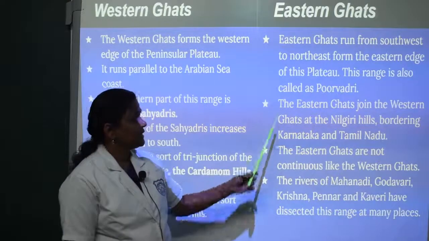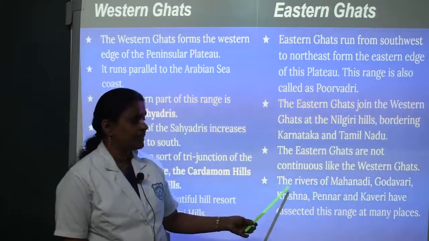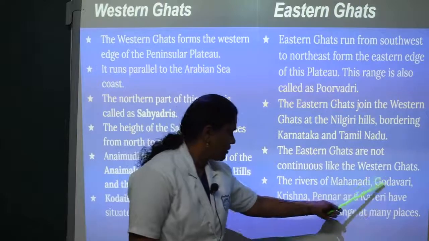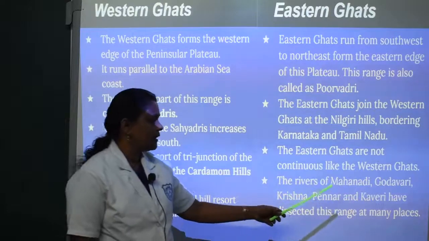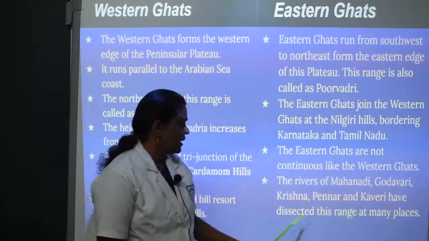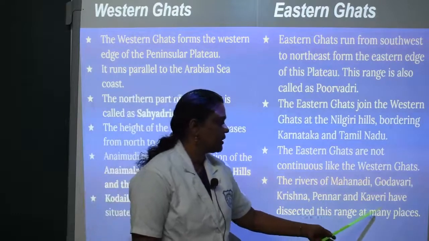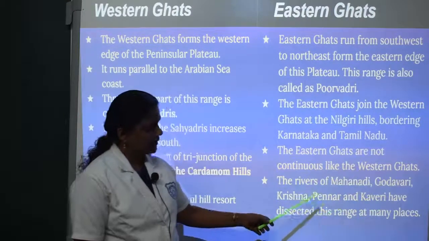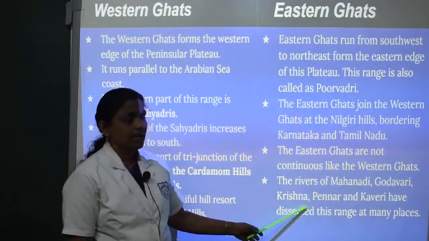Here, in this region, some of the rivers are flowing. The rivers such as Mahanadi, Godavari, Krishna, Pennar and Kaveri have dissected this range at many places. These rivers are also flowing through this region.